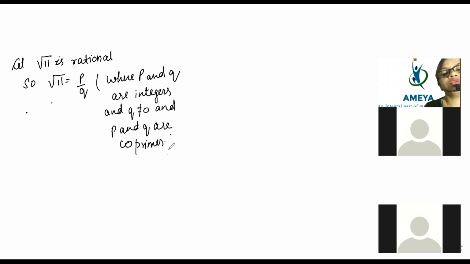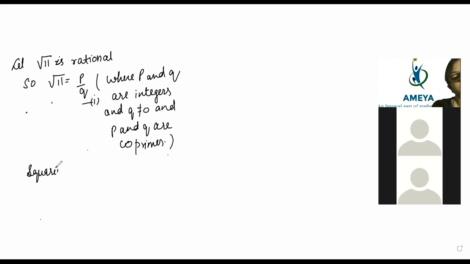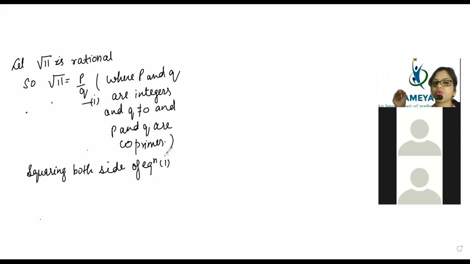Very good. So now after that, what will we do? We will take this, root 11 is equal to P by Q, as equation 1. Then we will say, squaring both sides of equation 1. So beta, when you square both sides of equation 1, what will you get? Anybody tell me quickly what you will get?